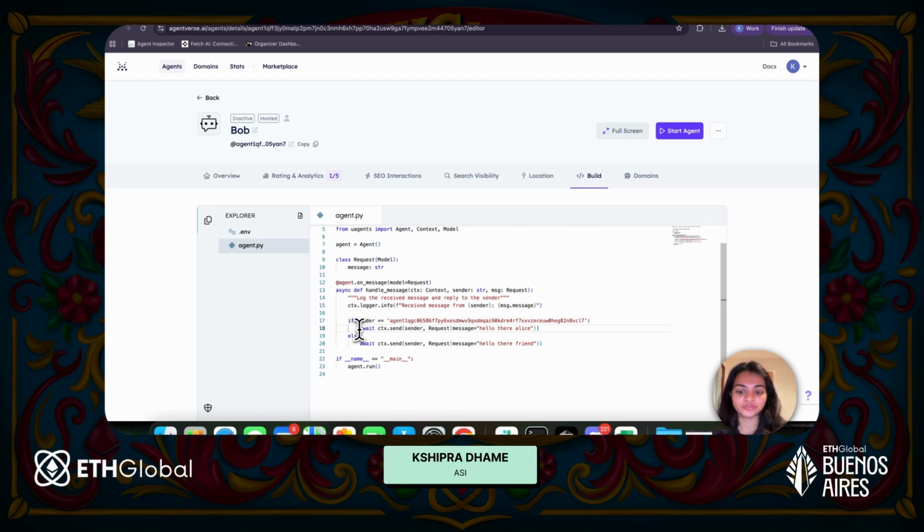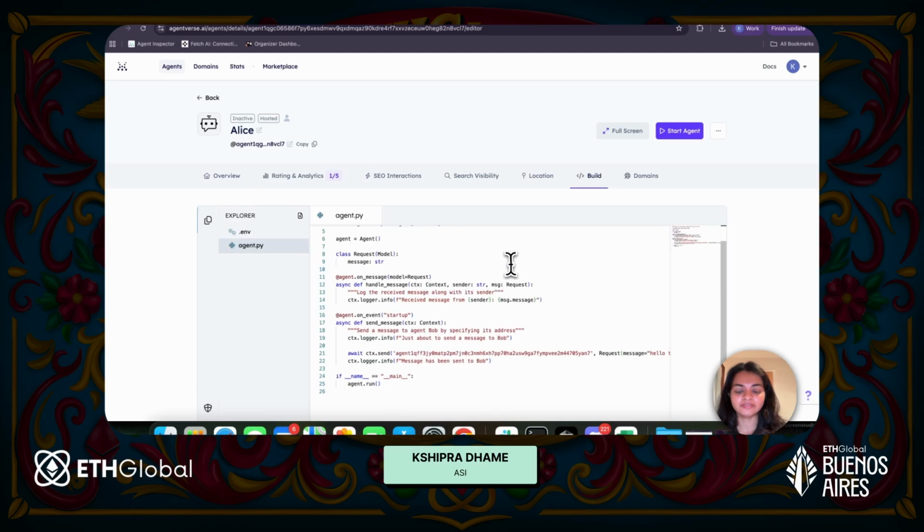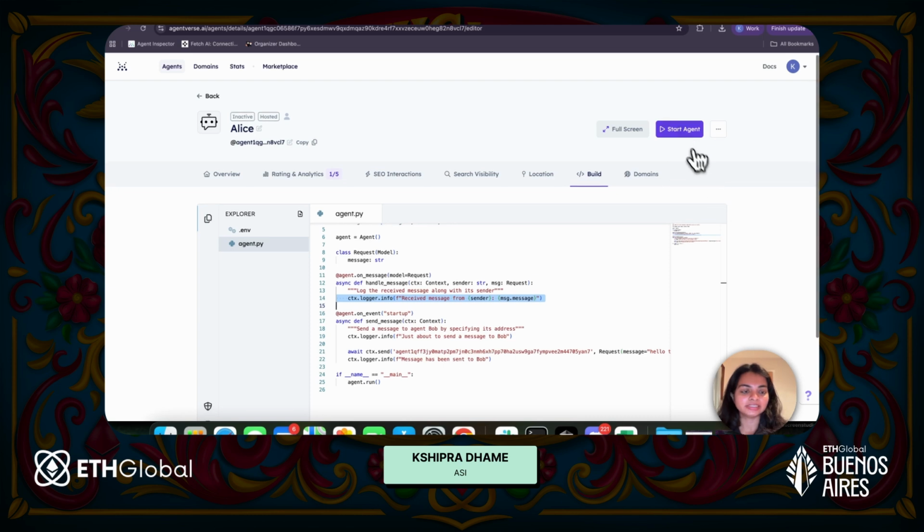Now at this point, if you remember, Bob is sending a message to Alice. So Alice also needs to handle this. I go back to Alice, and here is the bit where Alice knows what kind of message Bob is going to send, and it will use the on message handler to receive the message from Bob. Once it receives the message from Bob, it's simply going to log that message saying received message from sender and the actual message. So now let's go ahead and start Alice.